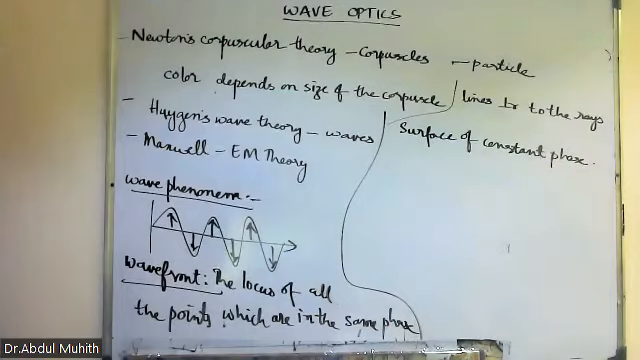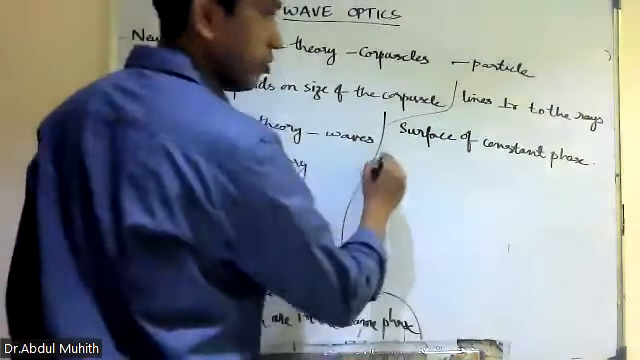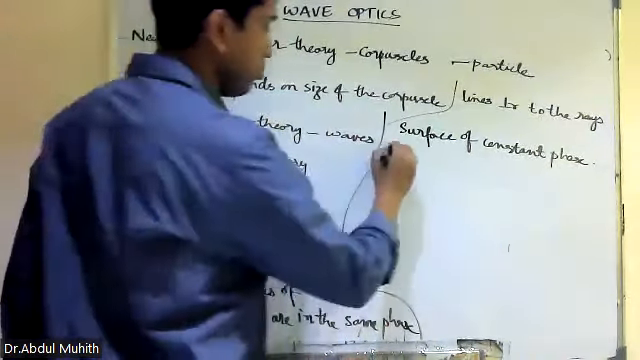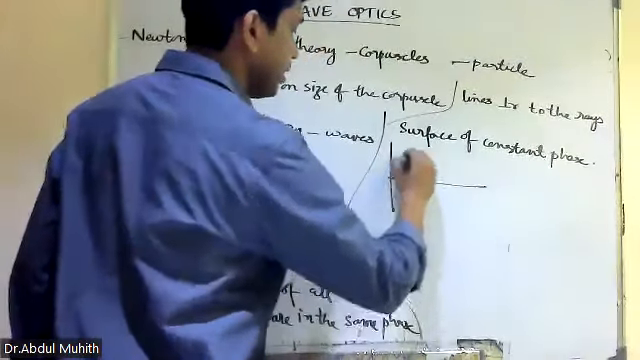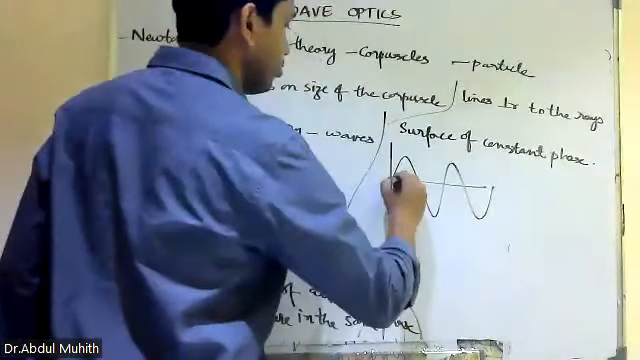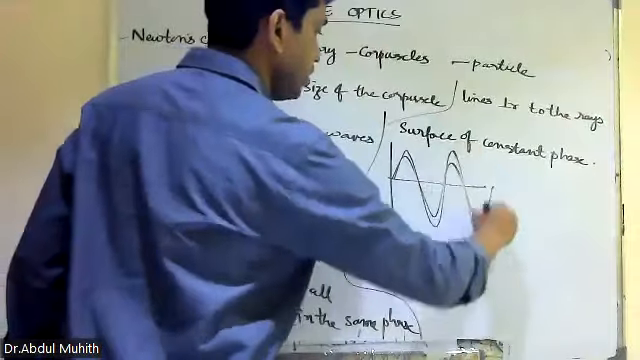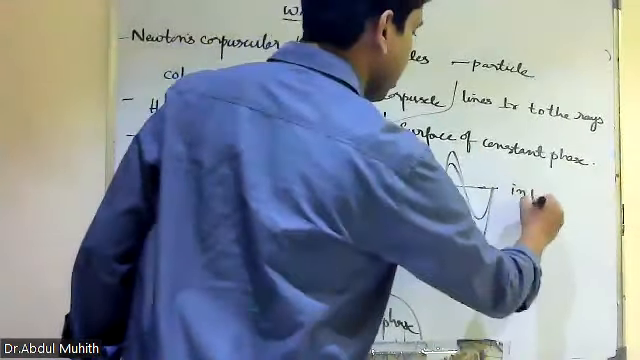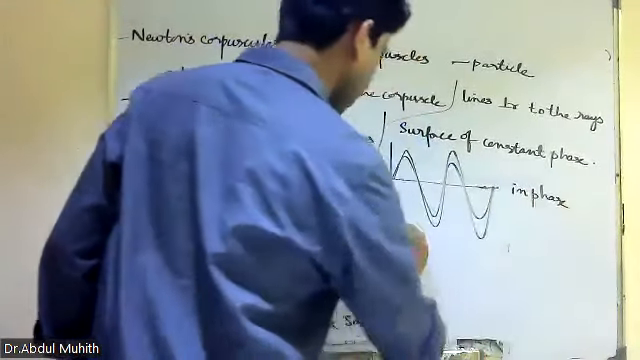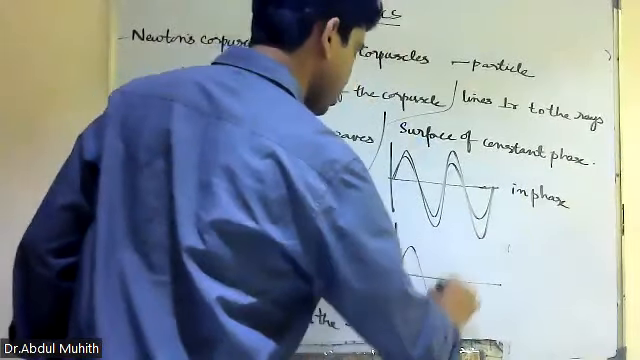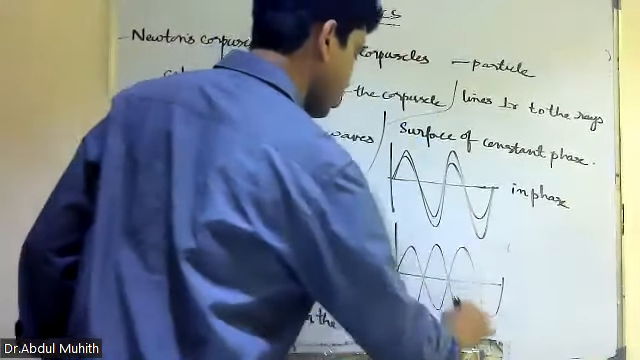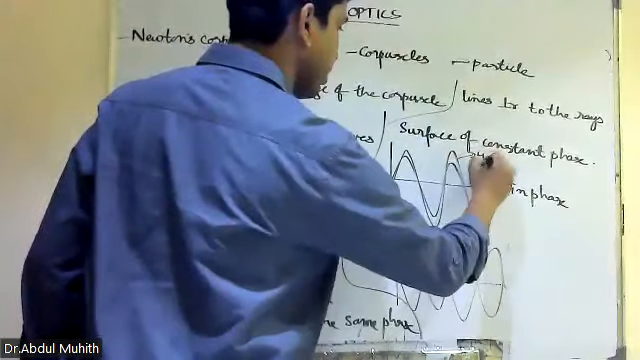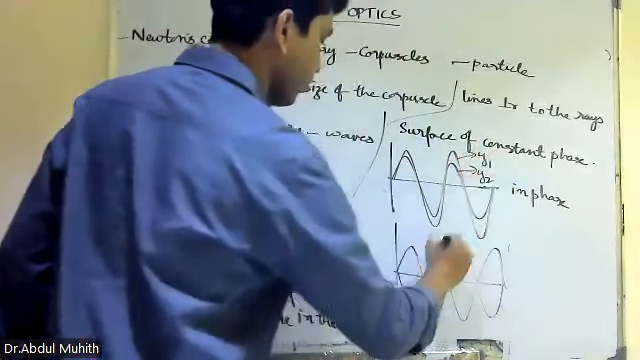as wavefront. Now I'll explain what is in phase, out of phase, and constant phase difference. Suppose there are two waves. When I say in phase, these two are in phase, clear? In phase. The second one is what? Here, this is the first one. There are two, this is Y1 and Y2.